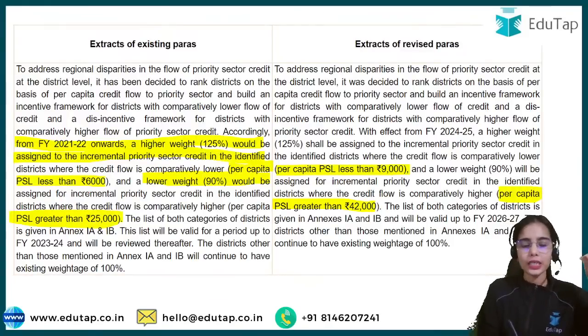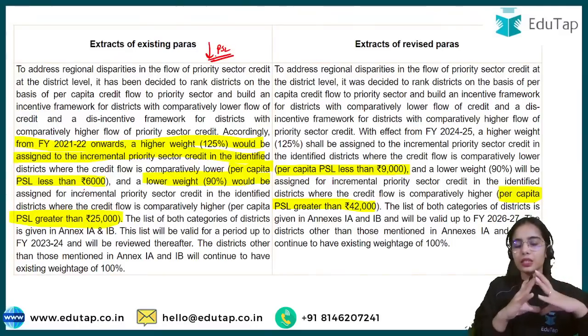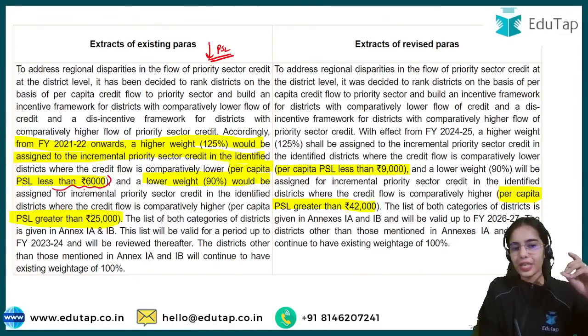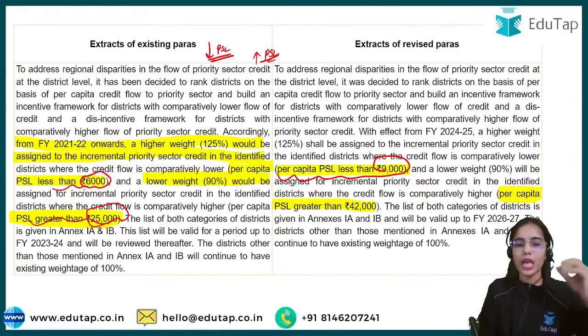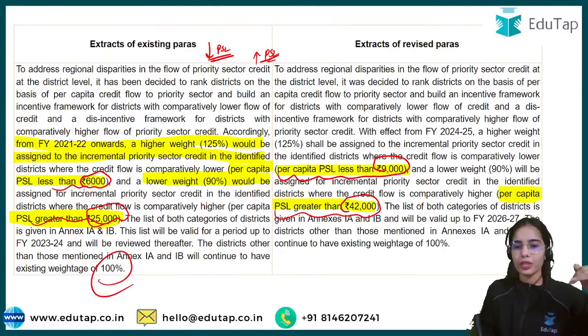So earlier, the criteria for the districts with lower PSL was that per capita PSL is less than 6,000. Now the criteria is per capita PSL less than 9,000. For the districts having higher PSL, the criteria was that PSL is greater than 25,000. Now the criteria is that PSL is greater than 42,000. So this is the change that has happened. For all the other districts, 100% is the weight.